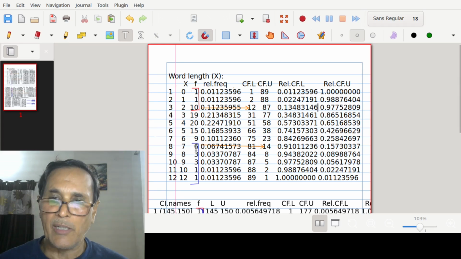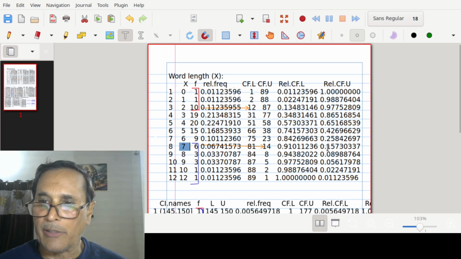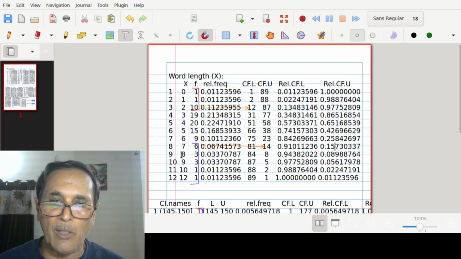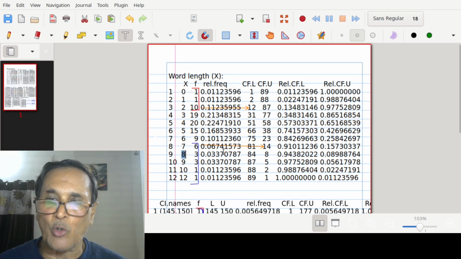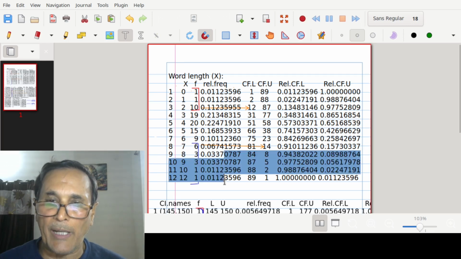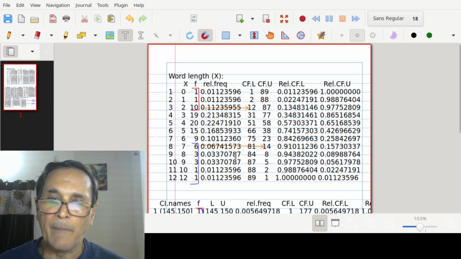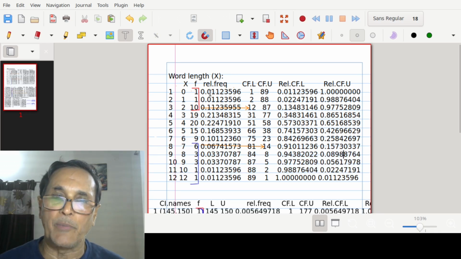Similarly, on the reverse side, for relative frequency of more than type, what is the proportion of words having a given word length or more than it? All these proportions will be added to make this one. What is the proportion of words having word length 8 or more than it? This means all these will be added to make this. Or say, from 1 we subtract the previous ones. This is how the concept goes.